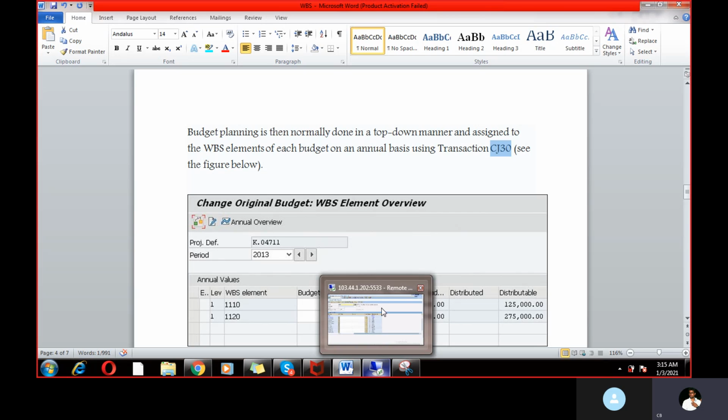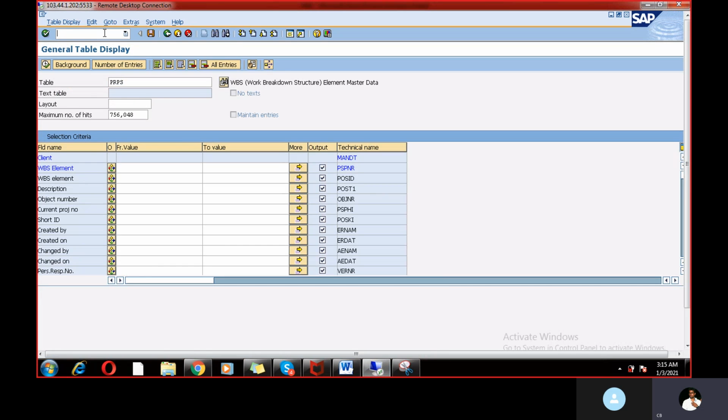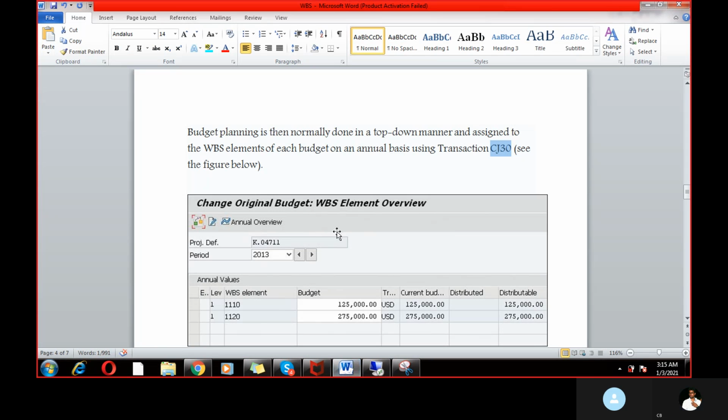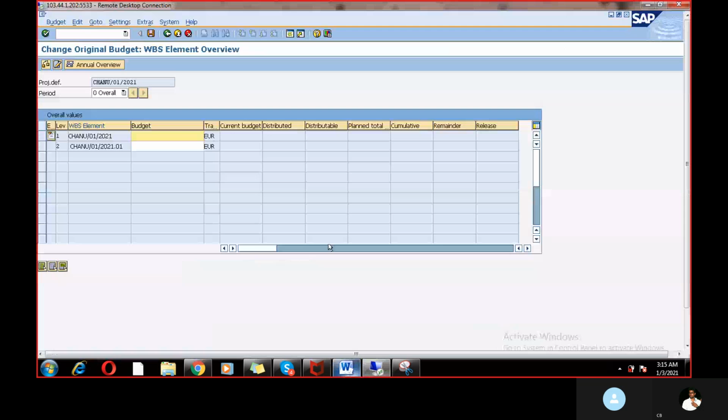If you want to check this, just go to CJ30, give the project definition and WBS elements, and then you will find this screen. Here you can define the budgets.